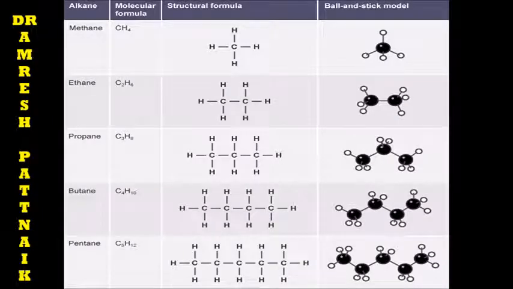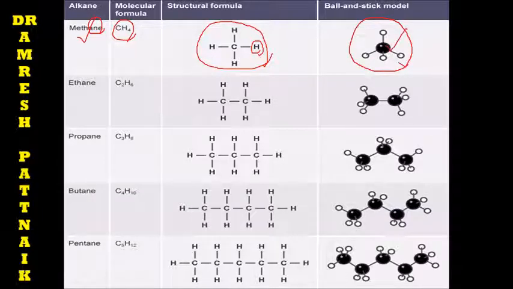Then for the molecular formula, the ball and stick model you can see for better clarification. CH4, as we know, methane, ends with ANE. Molecular formula is CH4, structural formula is carbon having 4 sides with 4 hydrogen atoms forming CH4, right? In the ball and stick model, the middle black one is carbon and on 4 sides, 4 hydrogen atoms. Ethane C2H6 ends with ANE.